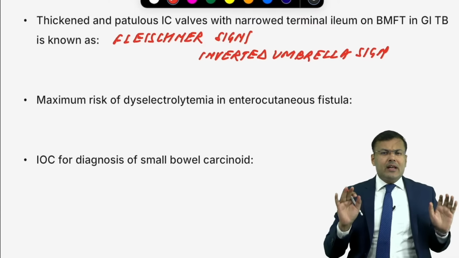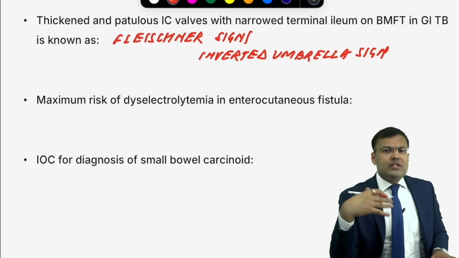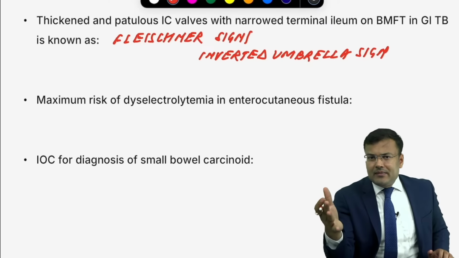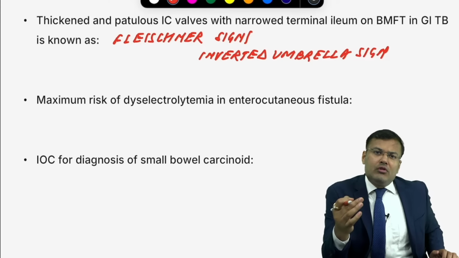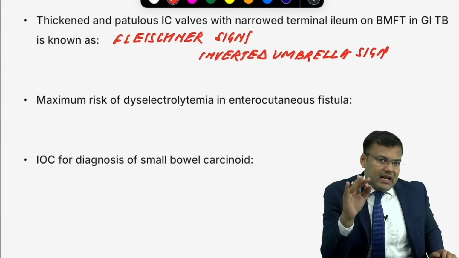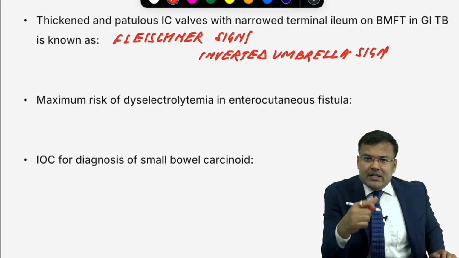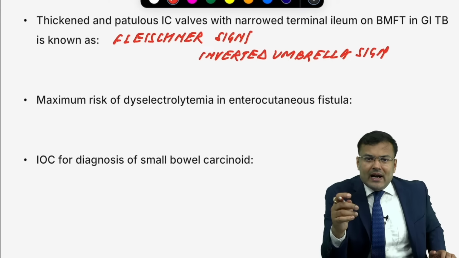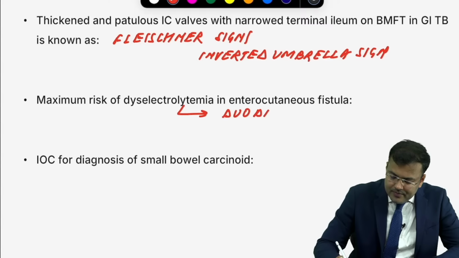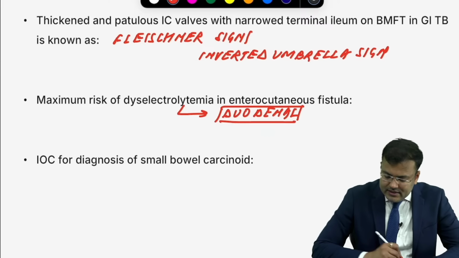Another important point. Any patient who has an enterocutaneous fistula, meaning between bowel and skin: if it is a proximal fistula, there is higher loss of electrolytes. So which fistula has the maximum risk of dyselectrolytemia? If located in the duodenum, followed by jejunum, followed by ileum. Maximum risk of dyselectrolytemia is seen in the duodenal fistula.